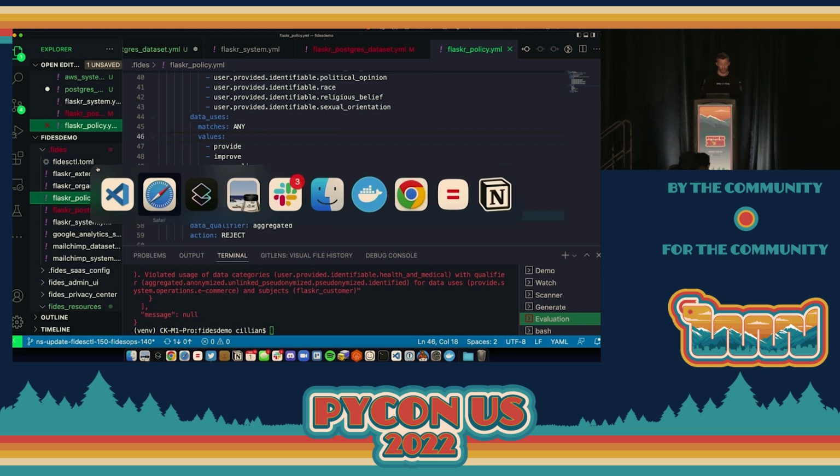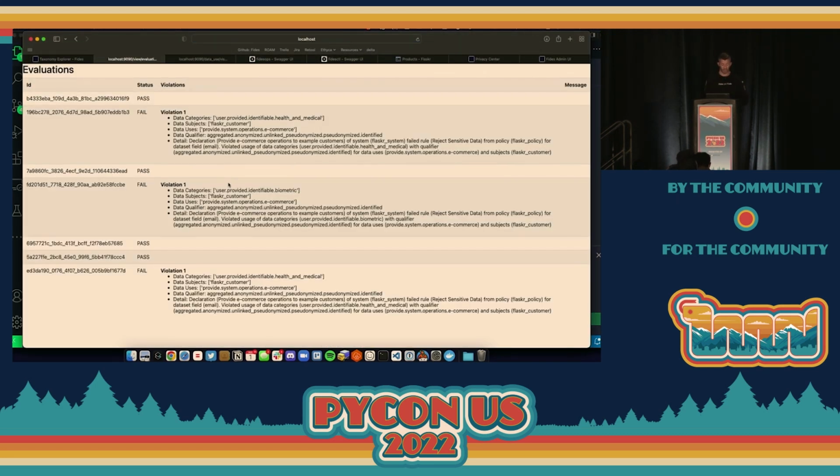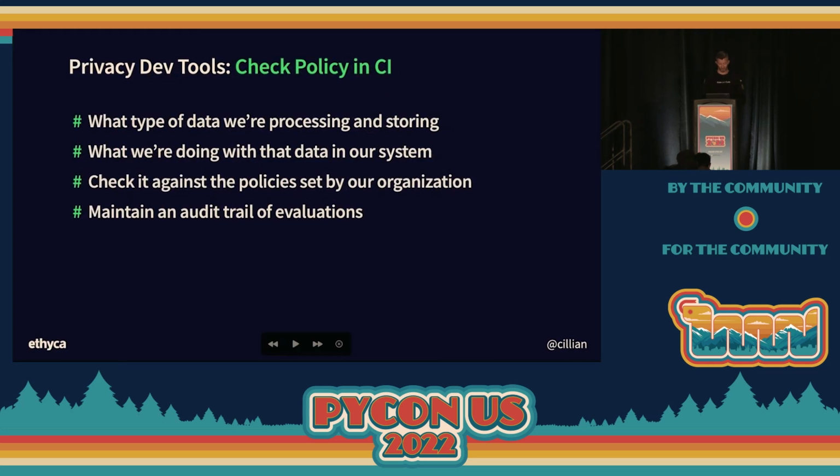And each of these policies is evaluated into an audit trail, right? So if I look here, we can see the audit trail. I've been running some fails and passes throughout the day just to test it. The most recent one here is this violation that relates to the use of health and medical data in our e-commerce system. So we generate an audit trail for these things. So let's go back to our document very quickly. What we've done there is essentially declare the type of data we're handling, what our system is doing, and evaluate the risk related to policies we have in a business, and generate a report on it.